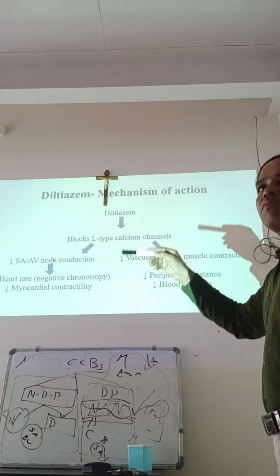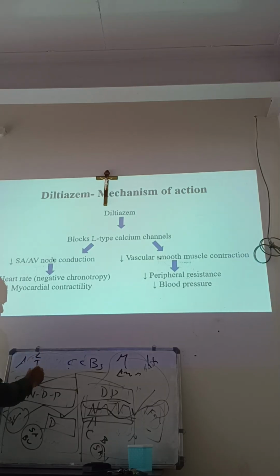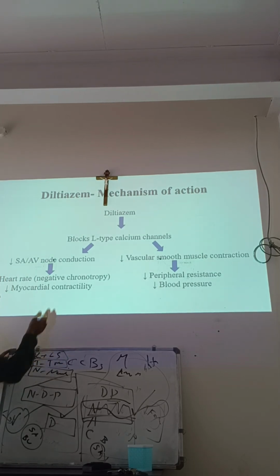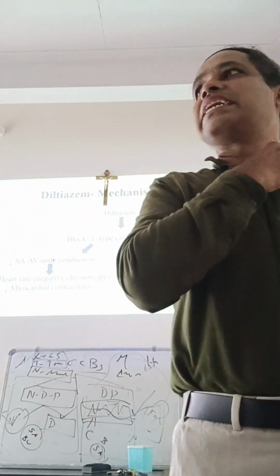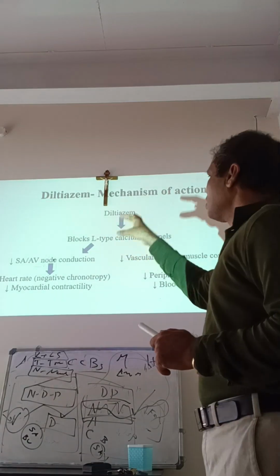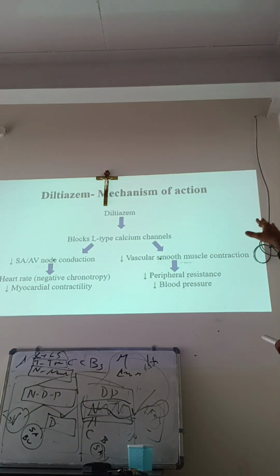Diltiazem blocks the L type of calcium channel. There are 3 types of calcium channels: L, T, N. L means long lasting, T means transient, N means neuronal. N is present in the neuron and CNS. L is present in the SA node and blood vessels. So it blocks the L type of calcium channels. At the SA node and AV node, it decreases heart rate and myocardial contractility; in blood vessels, it decreases vascular resistance and decreases blood pressure.